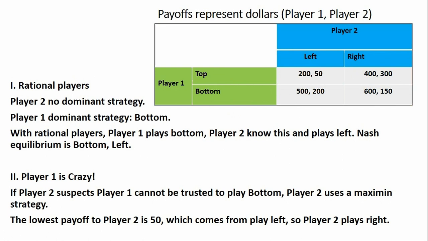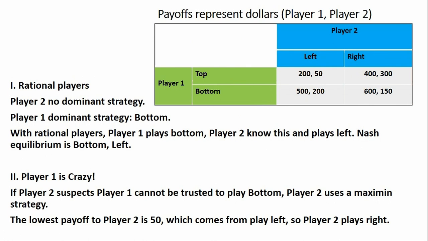In terms of player 1, player 1 does have a dominant strategy. The bottom row for player 1 dominates the top row. 500 is bigger than 200. 600 is bigger than 400. So player 1's dominant strategy is bottom. Again, with rationality, player 1 should play bottom.